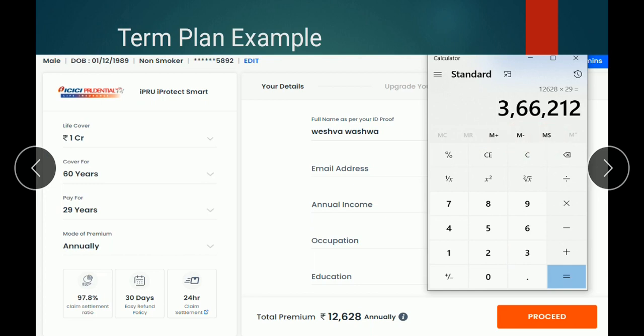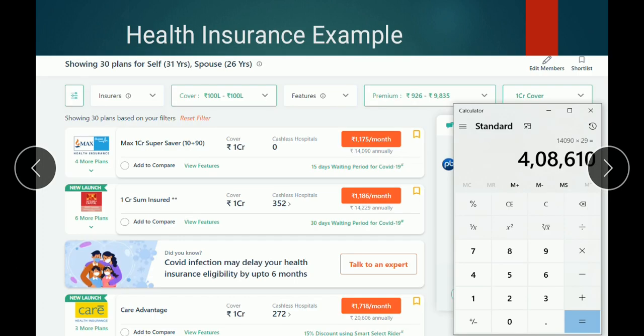So term insurance plan is the best insurance plan for getting life insurance coverage.